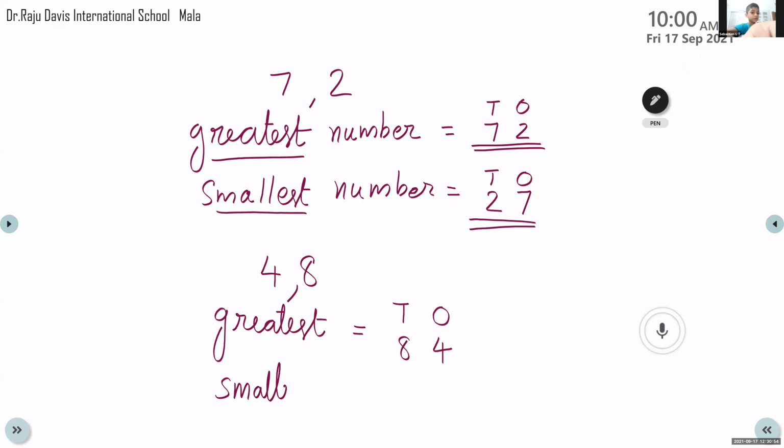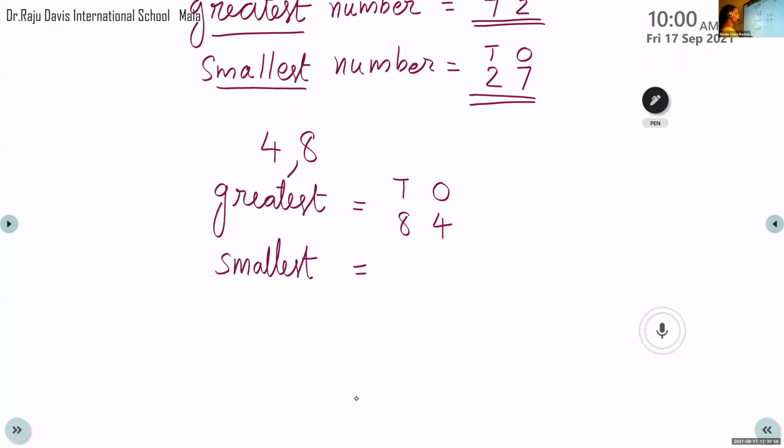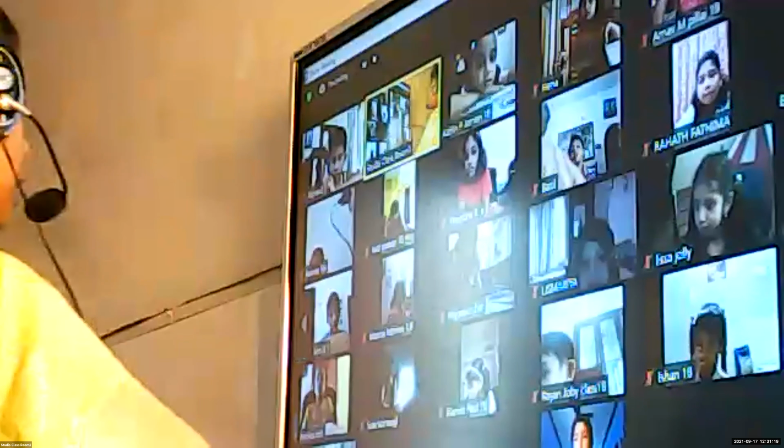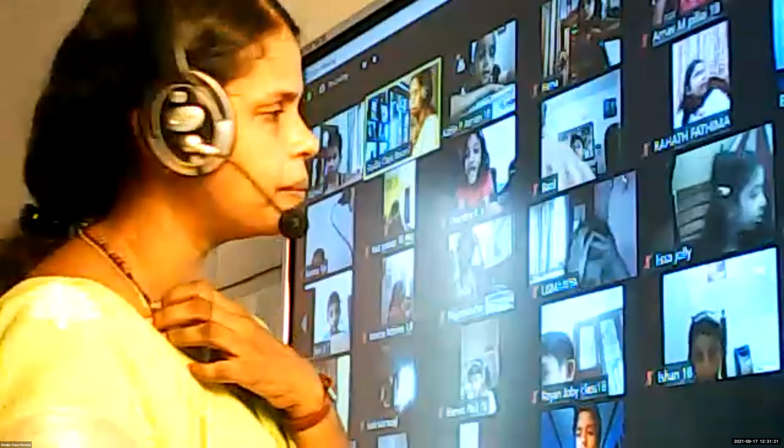Now, smallest. If you want to make the smallest, we have to write the smaller digit in the tens place. Which is smaller? 4. So 4 we can write in the tens place, 8 we can write in the ones place. So the greatest number is 84, smallest number is 48. Is it clear how to form the two-digit number?